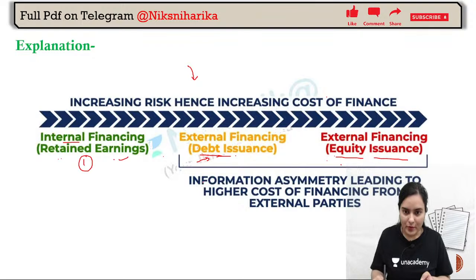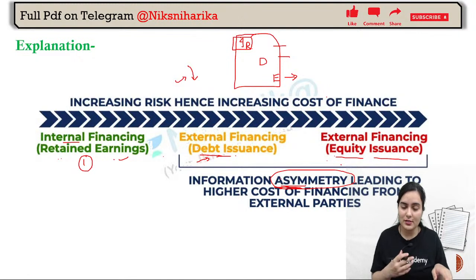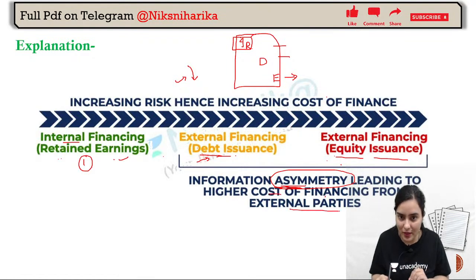Now, do you remember that we have done exactly the same chart, and one more chart was there, a yellow color chart, that is internal, that is retained earnings, then debt and then equity. One line was there and pecking order was given, and in the explanation also I have written that information is very asymmetric, leading to high asymmetric. That means we are not exactly on the same page, leading to high cost of financing from external parties.